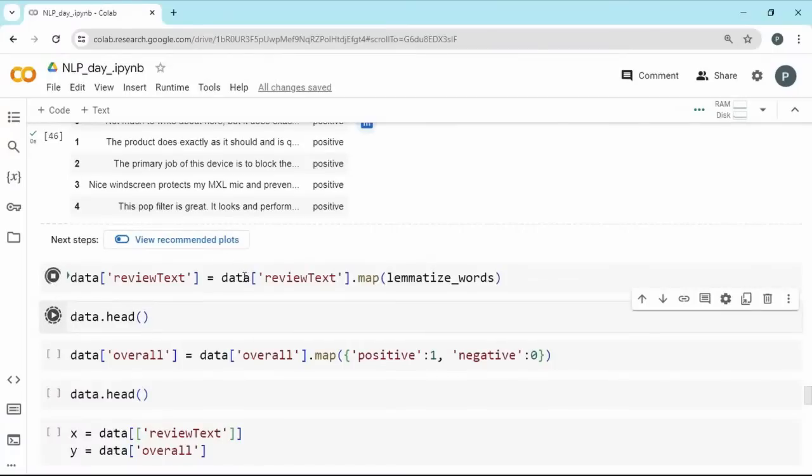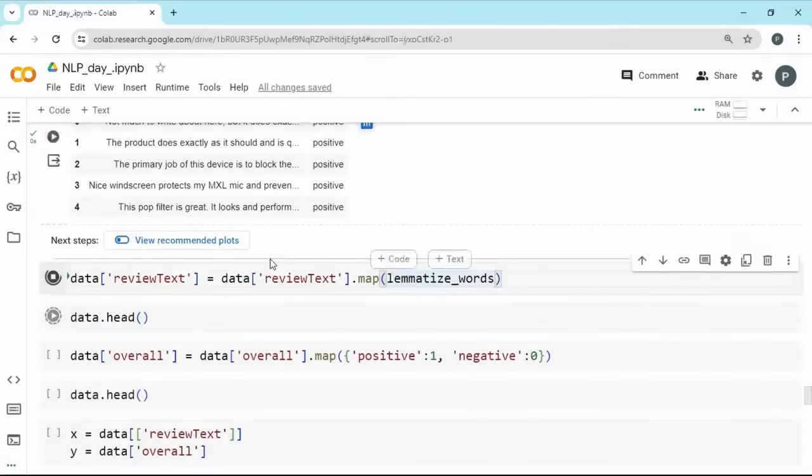So once this mapping is done, the text pre-processing on the text level is over. Next step is a conversion into vectors. That we can do with our vectorizers. But before that, we also need to take care of positive or negative. For our convenience, we have named it as positive or negative. We can turn it into 1 or 0 so that it will be convenient for the model as well. So that's the task we are going to have.